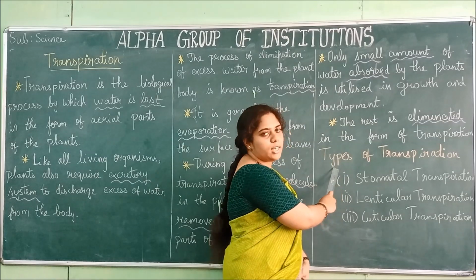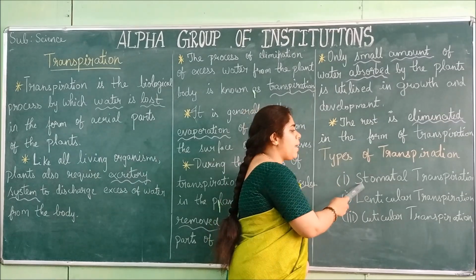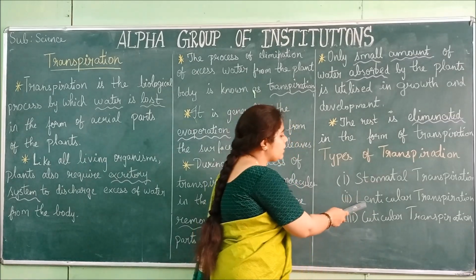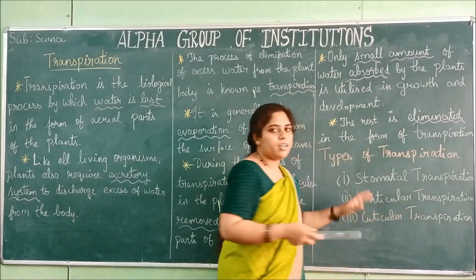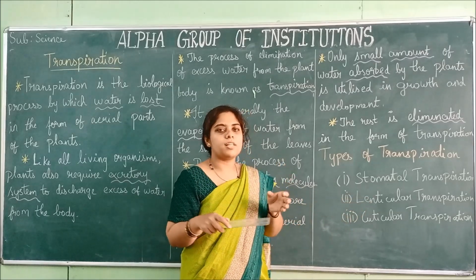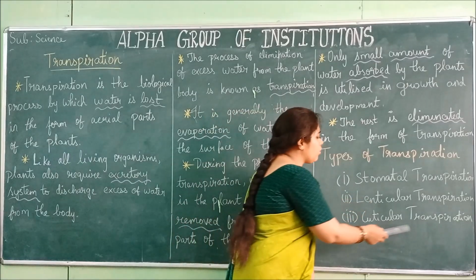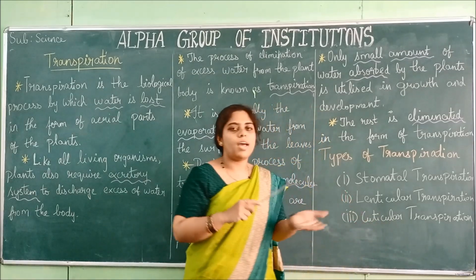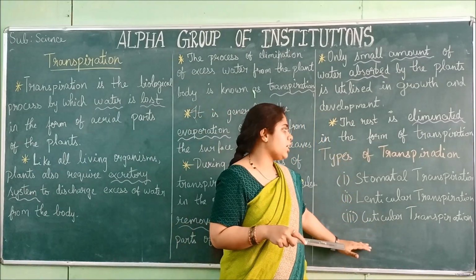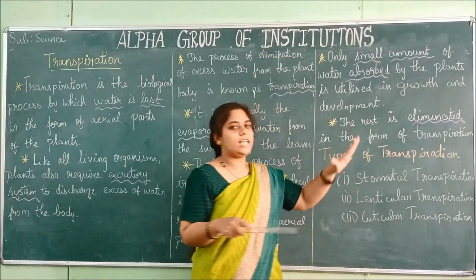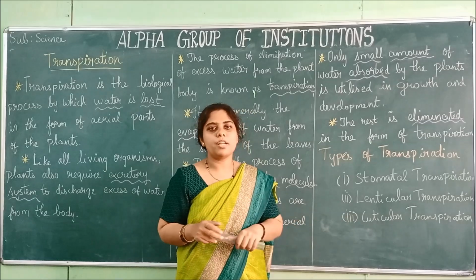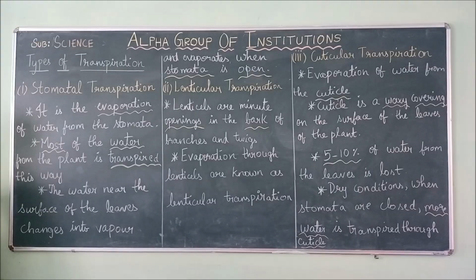Then next we saw the types of transpiration. Stomatal transpiration is transpiration through stomata. Lenticular transpiration is transpiration through lenticels, that is openings present on the branch. Cuticular transpiration means through the waxy covering present on the leaf. These are the three types of transpiration. On the next board, I will tell you about these three types in detail.